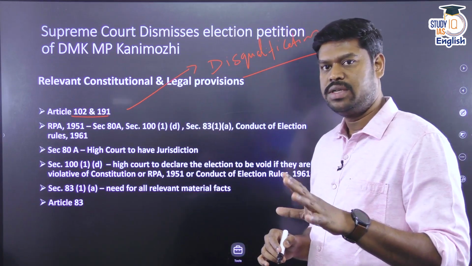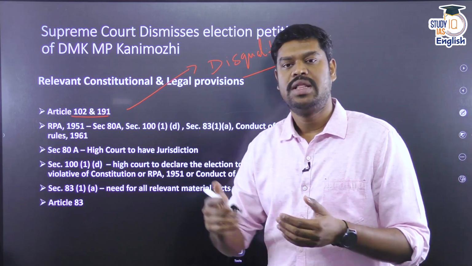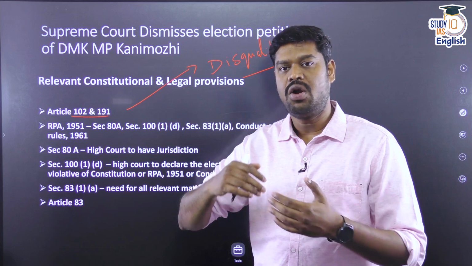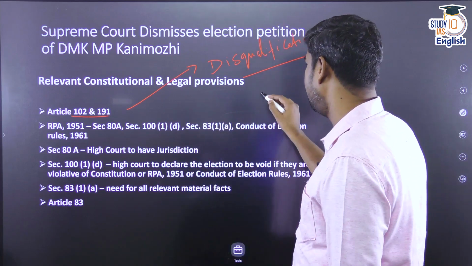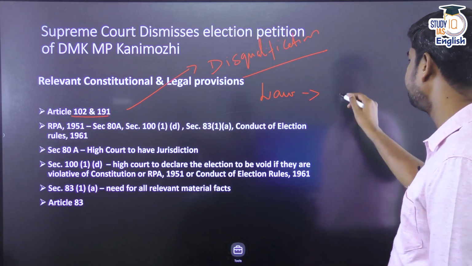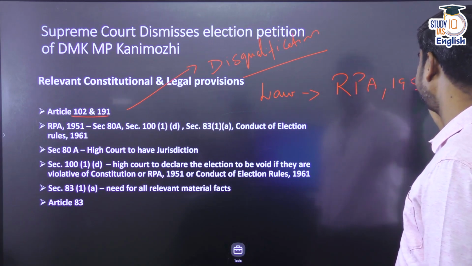What is very important is that both Article 102 and Article 191 also empower Parliament to make a law, and that law can also provide for grounds for disqualification. And such a law is nothing but the Representation of People Act 1951.